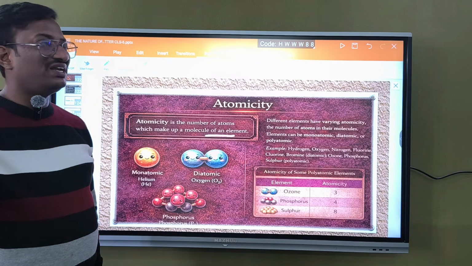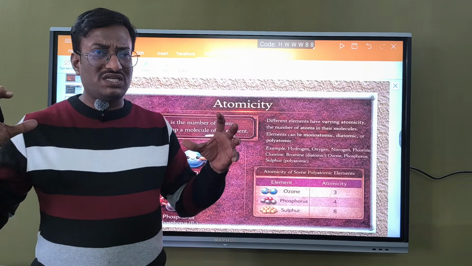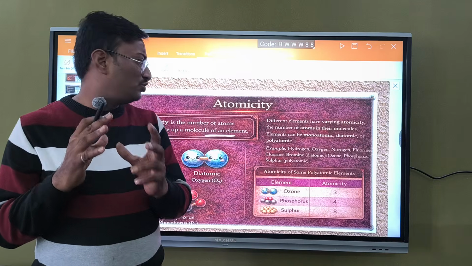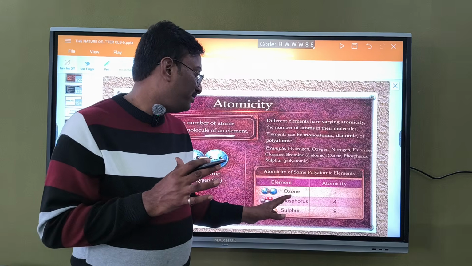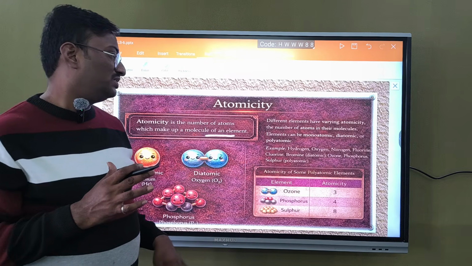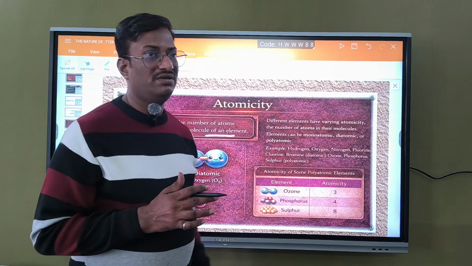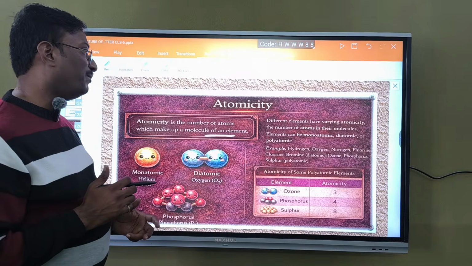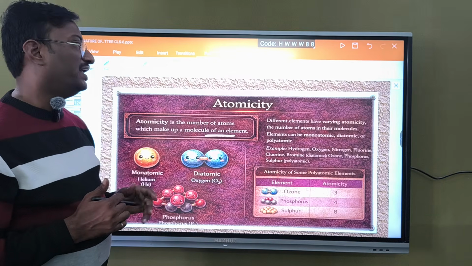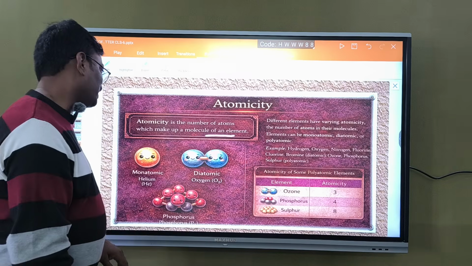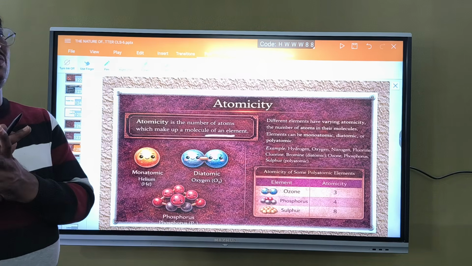Different elements have different atomicities. For example, to form ozone, 3 oxygen atoms combine together, O3. 4 phosphorus atoms combine together to form phosphorus, P4, so the atomicity is 4. Sulfur, S8: 8 sulfur atoms combine and make up a molecule of the element. Likewise, atomicity is the number of atoms which make up a molecule of an element.